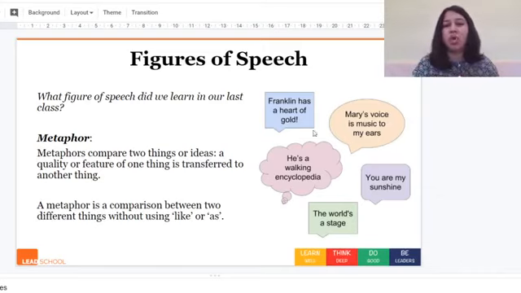Now if we see here, he's a walking encyclopedia, right? Is this person actually someone who looks like an encyclopedia and is walking? No. That person is a person, but he's being called a walking encyclopedia. Why? An encyclopedia is something which has all the information. If you need to find out something, you just open an encyclopedia and find the information there. So if we call someone a walking encyclopedia, we are using a metaphor to show how smart they are, how they have all the information with them.